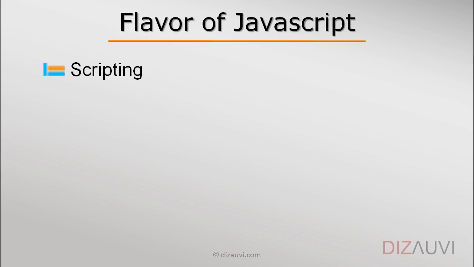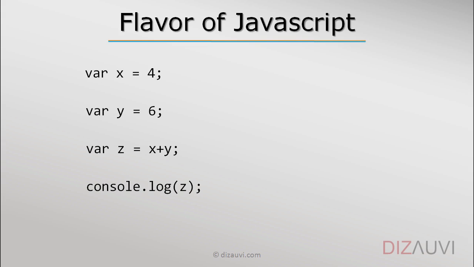A scripting language is a special type of programming language in which programs may be written as a set of statements which are then executed by what is known as an interpreter. For example, the JavaScript interpreter is usually a part of the browser itself, and it helps in execution of JavaScript code embedded inside a web page within the script tags. There is no compilation step involved, and the JavaScript interpreter reads the code statement by statement, executing them as it goes.